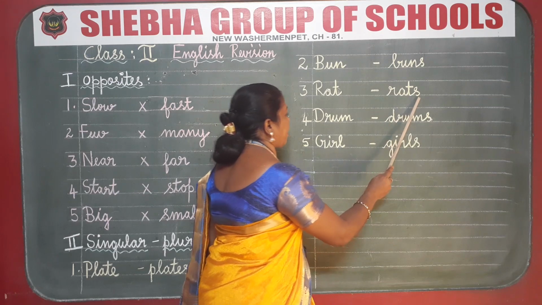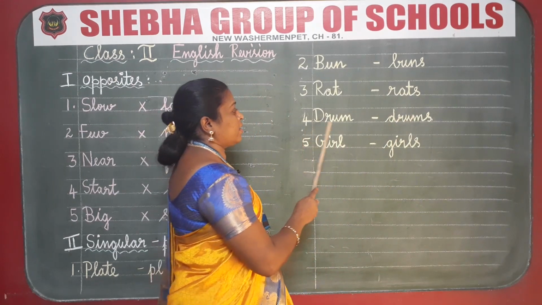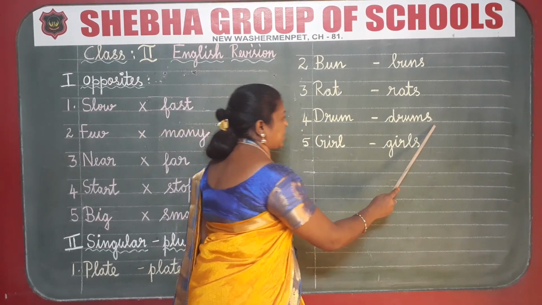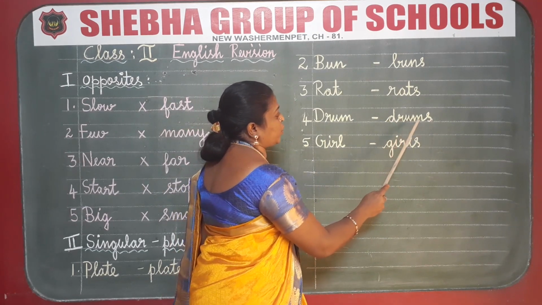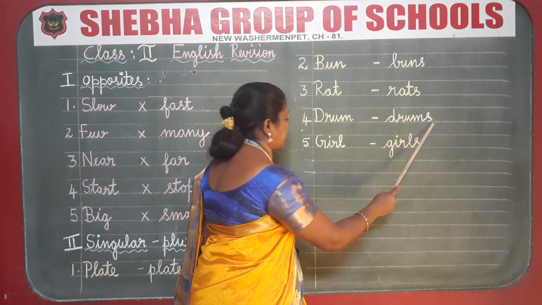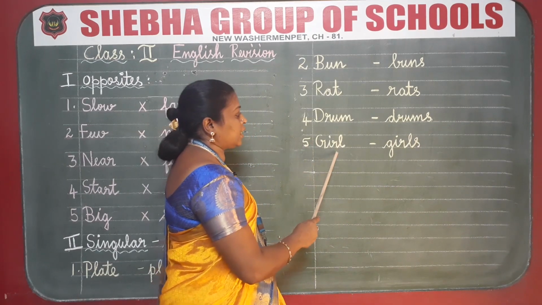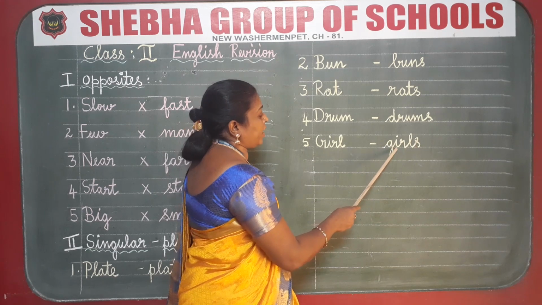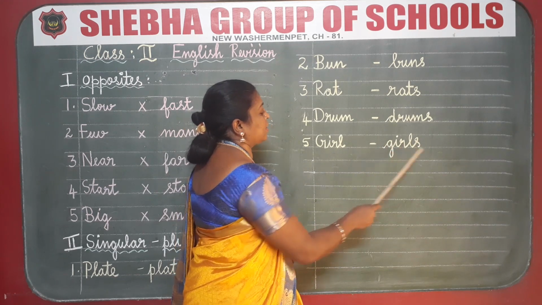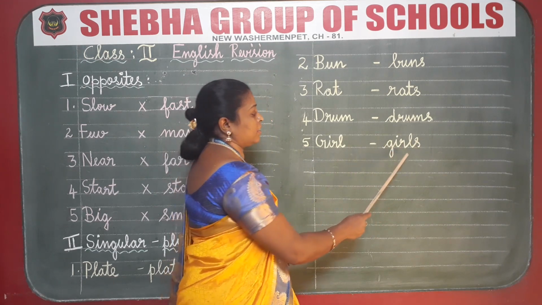R-A-T-S, rats. Fourth one, drum, drums. D-R-U-M-S, drums. Fifth one, girl, girls. You have to add s. G-I-R-L-S, girls.